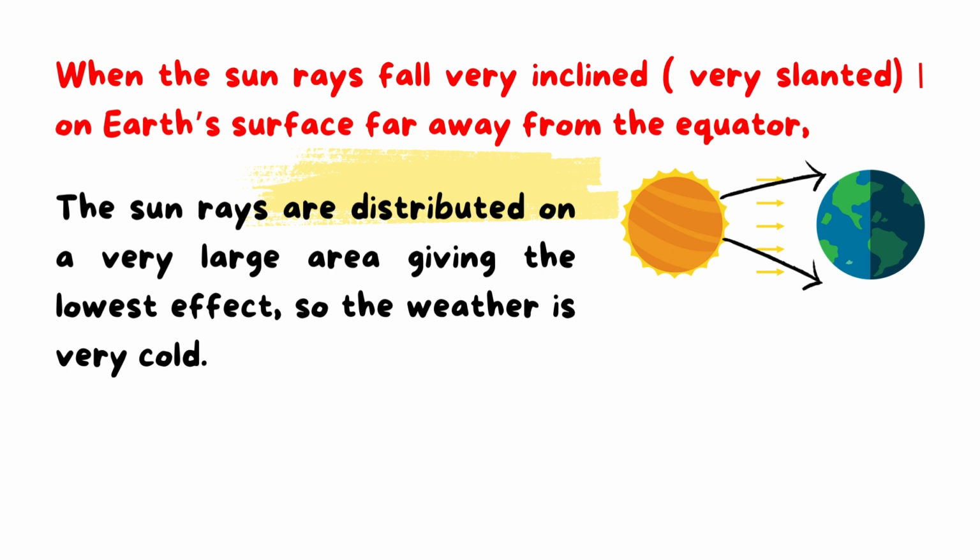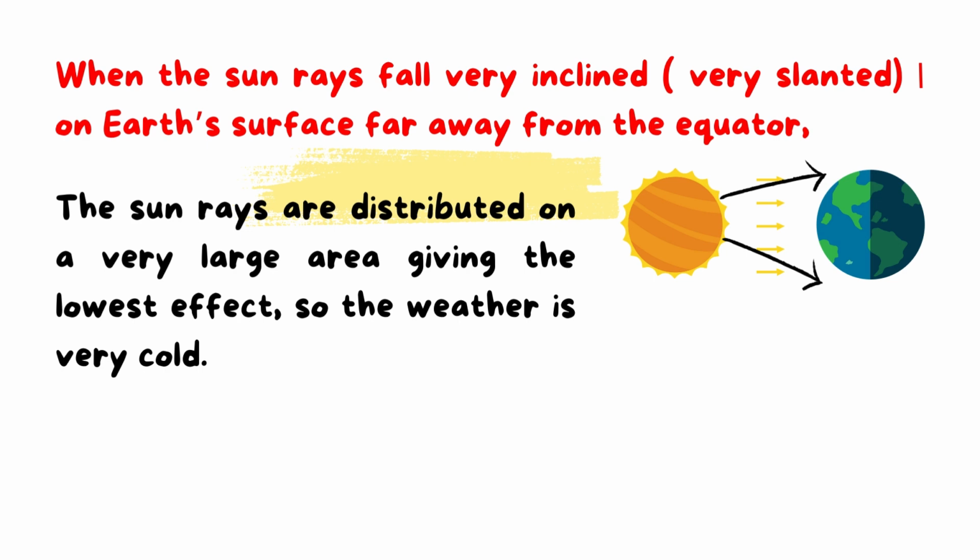The sun rays are distributed on a very large area, okay? And this gives the lowest effect. So the weather is very cold in these areas.